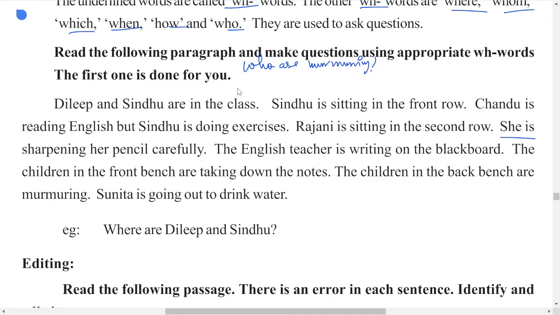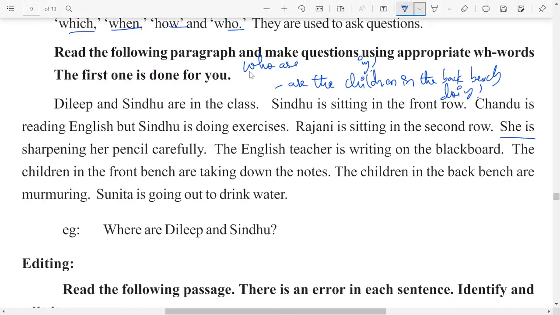Next one, what are the children in the back bench doing? So two questions again. We have two answers for this. Who are murmuring? The children in the back bench are murmuring. Next one, what are the children in the back bench doing? They are murmuring. Two questions.